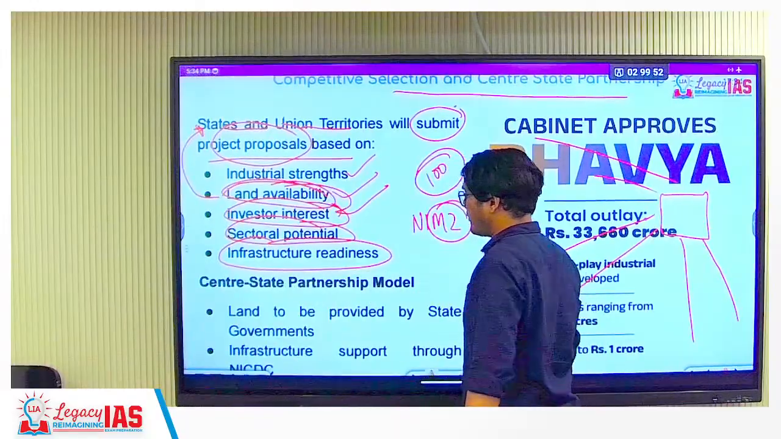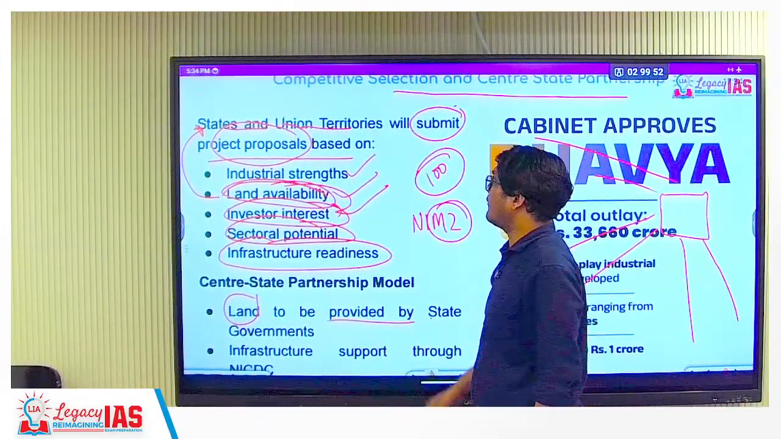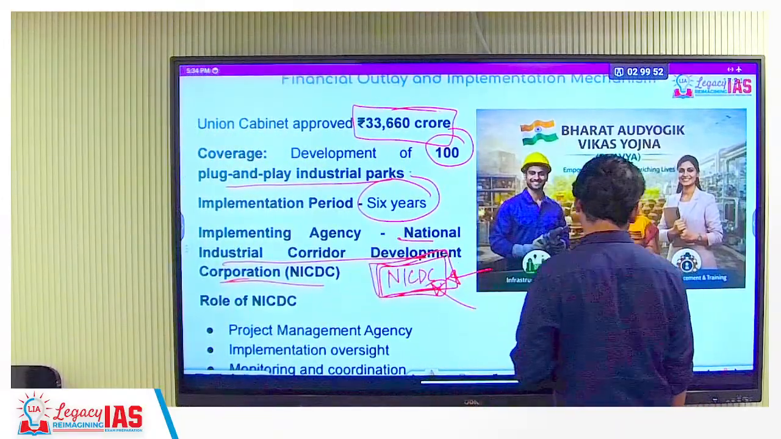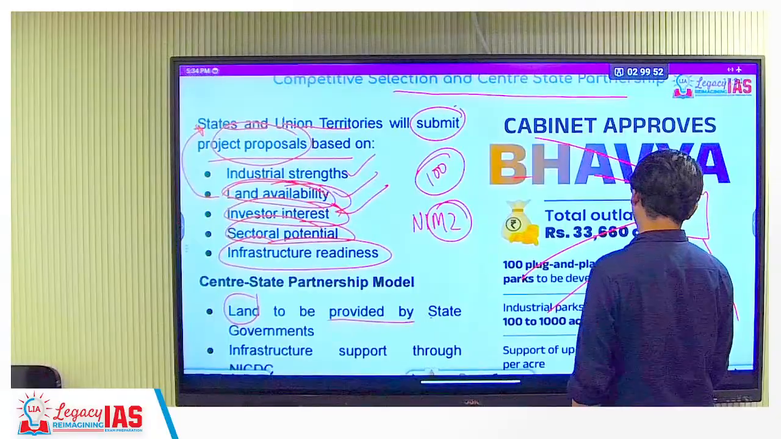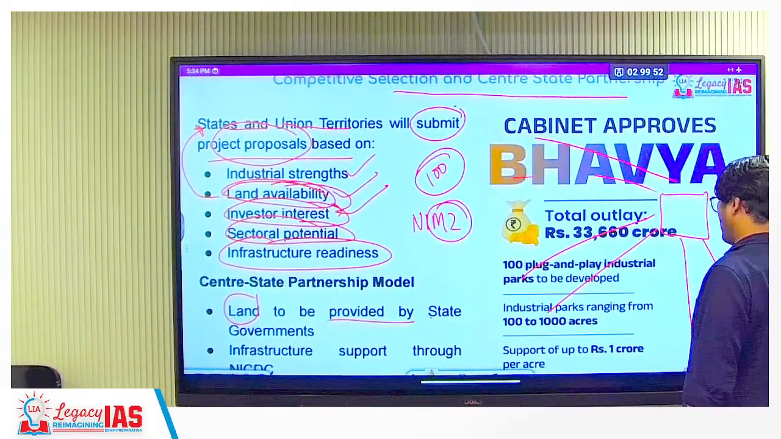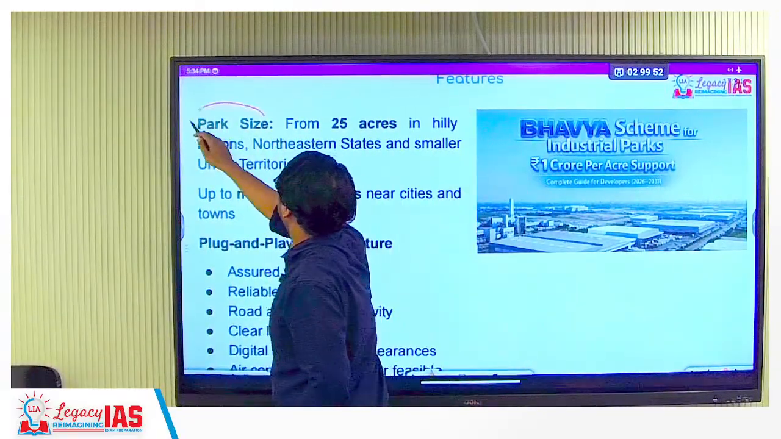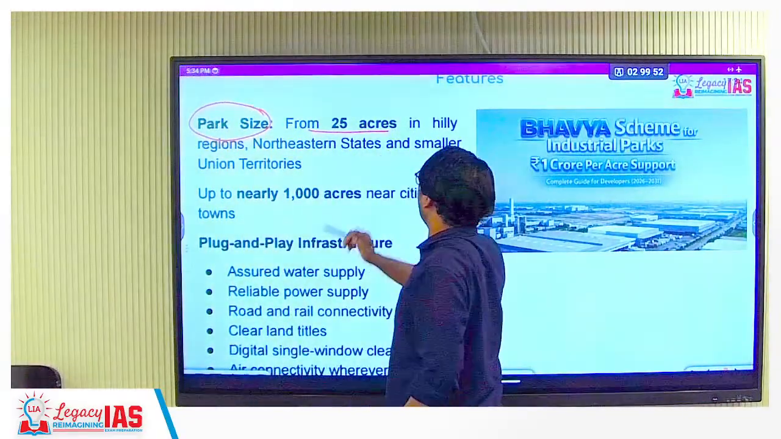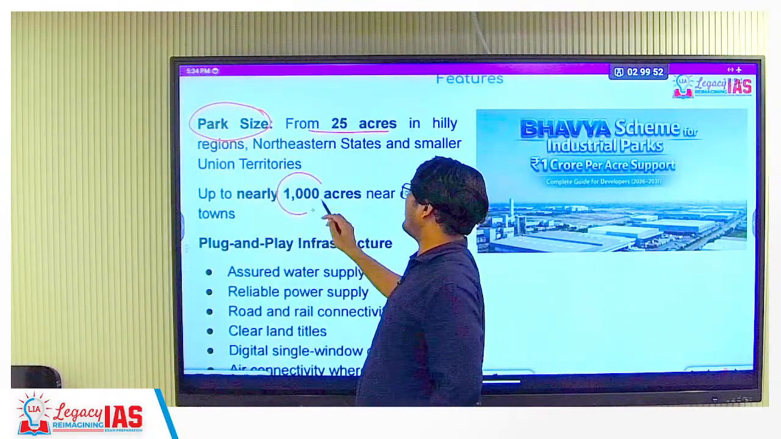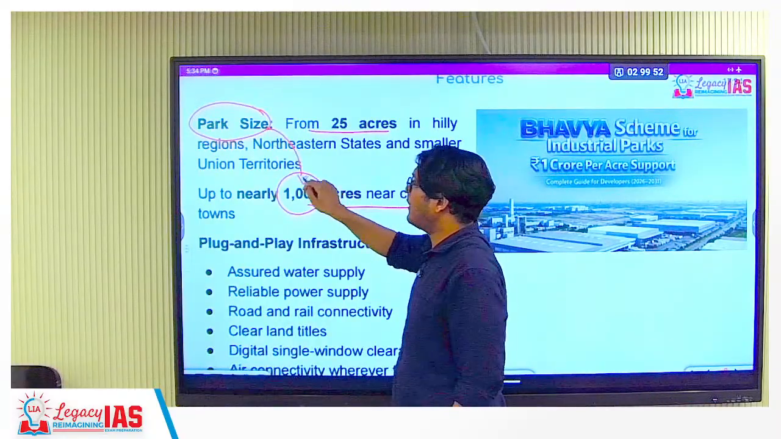So in the center-state partnership model, land is to be provided by the state government as I mentioned, and infrastructure support will be done through that body which I have already mentioned, NICDC. Okay? We have already seen these details. Now the industrial park size ranges from 25 hectares in hilly regions, northeastern states and smaller union territories to nearly 1000 hectares near cities and towns. So this is basically the range.